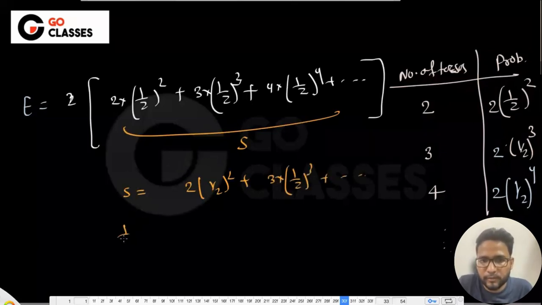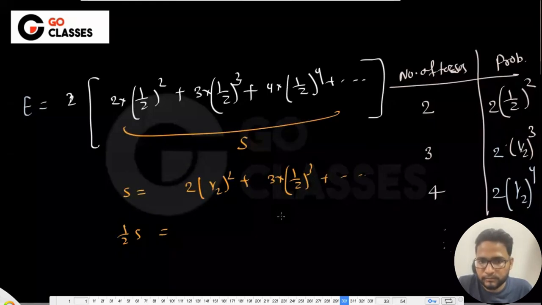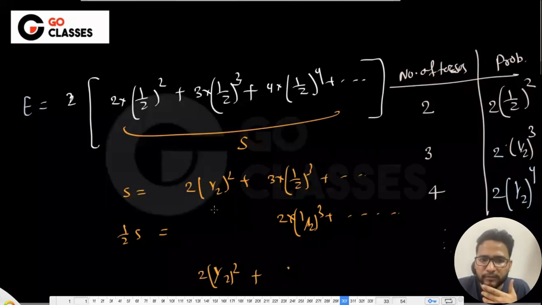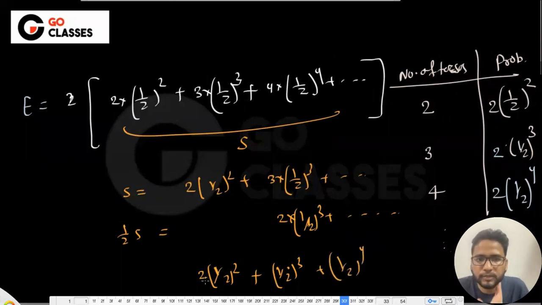And then this will be 1 by 2S will be 2 into 1 by 2 cube, like this, right? Something is wrong.